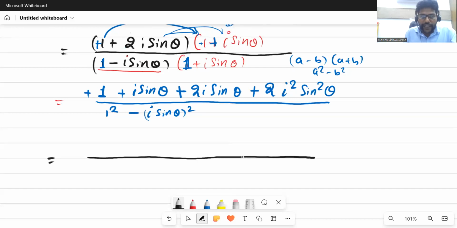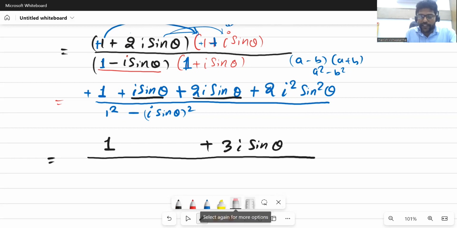In the numerator, we will have i sin theta plus 2 i sin theta, which will be 3 i sin theta, and 1 as it is will be there. But let's do one thing, we'll write the first part only, step by step.